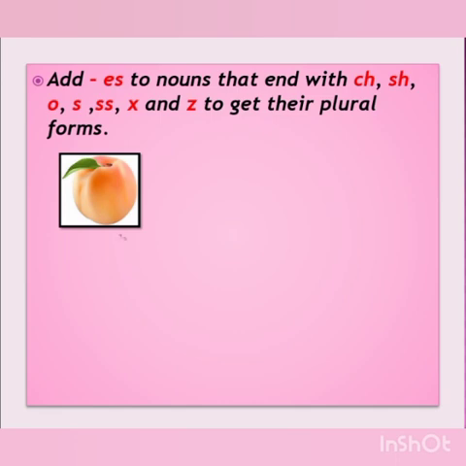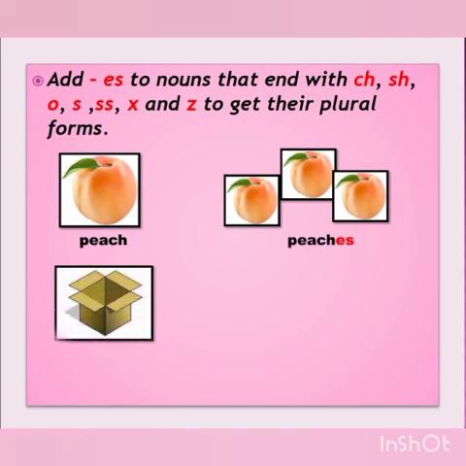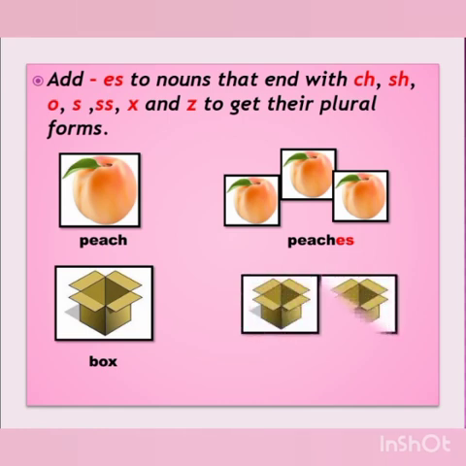This is one peach. If more than one peach, then it is peaches. As this noun ends with ch, we add es. One box, more than one box, it's boxes. We add es after this noun to make it plural.